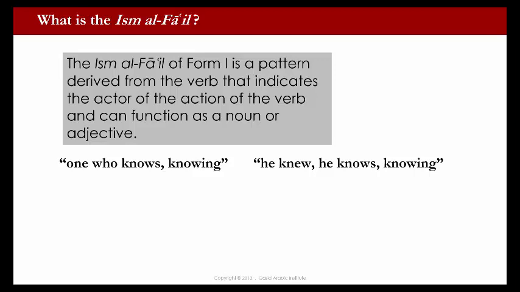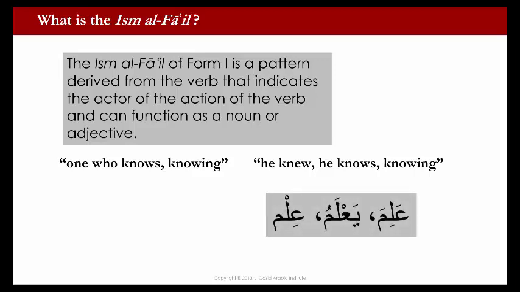Here is an example. We have the verb alima, ya'lamu, ilm. Alima is the past tense, he knew. Ya'lamu, he knows. And ilm is the masdar, knowing. Now, we can derive from this verb the ism al-fa'il.